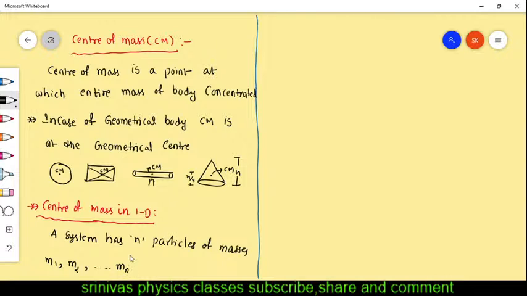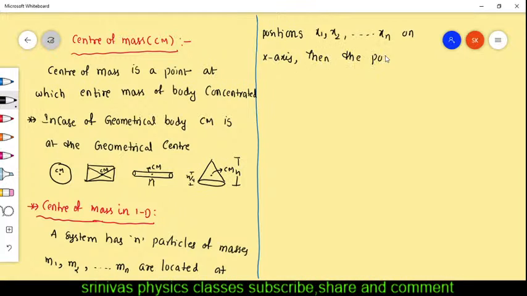The system has n particles. Their masses are m1, m2, and so on mn. They are located on the x-axis. One dimension means only one axis should be there. They are located at positions x1, x2, and so on xn on the x-axis.